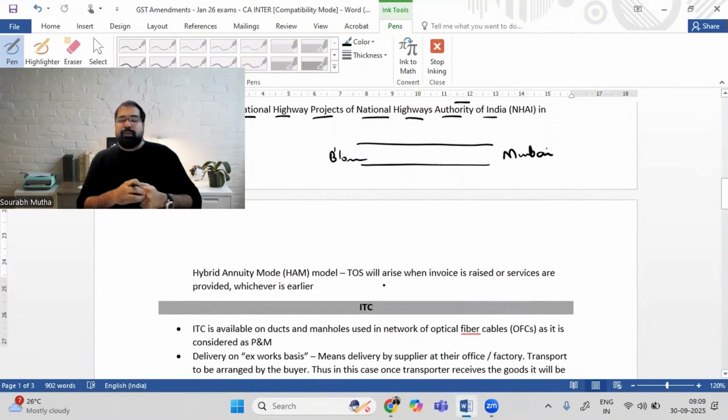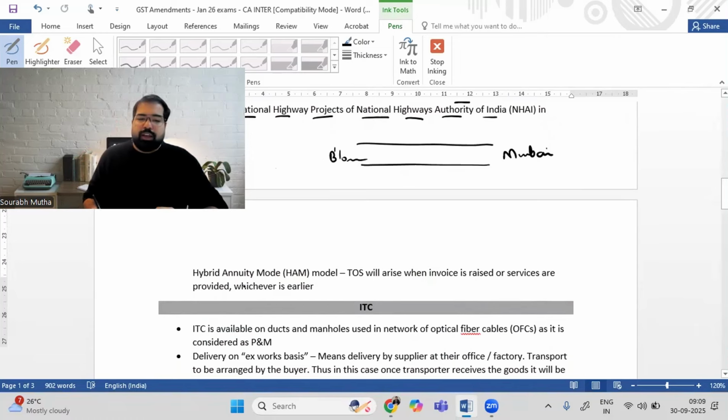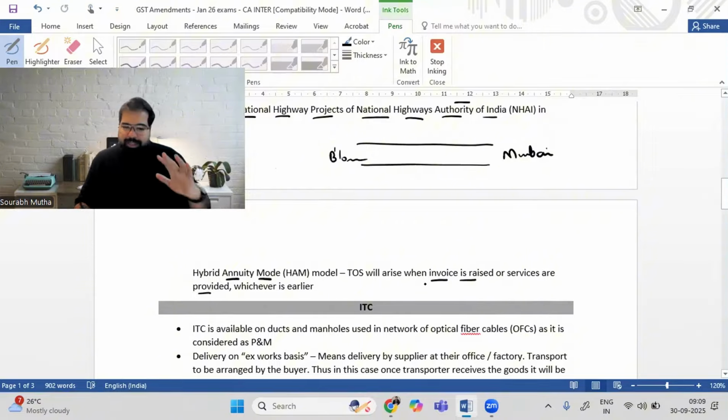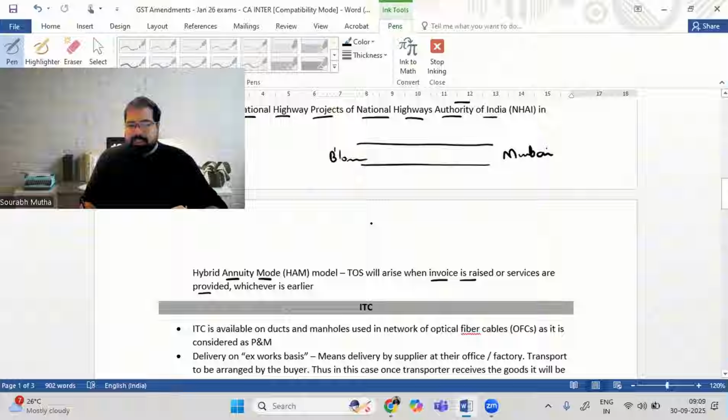Yes. But when will there be GST? Because these construction contracts are generally for many, many years. So they are called hybrid annuity mode. Hybrid annuity mode means they're annually done. And in that case, whenever the invoice is raised or whenever the services are provided, whichever is earlier, that time the GST liability will arise, time of supply will be there. Example, let's say I've got a contract for 10 years, but I've raised an invoice this time on the 12th of December 2025 for, let's say, 50 lakh rupees.